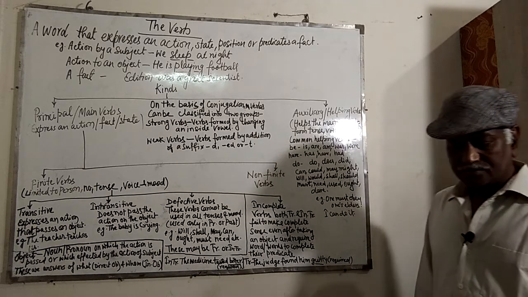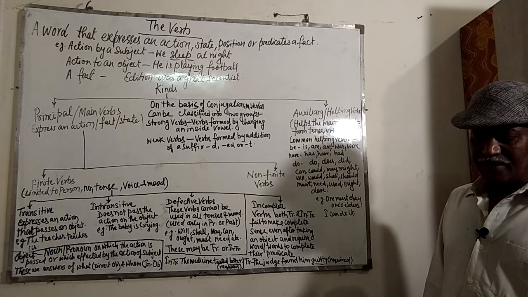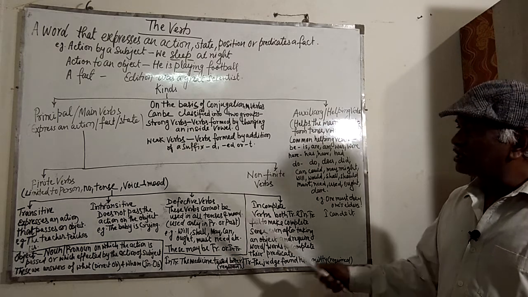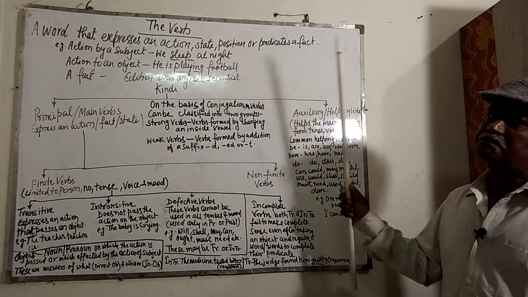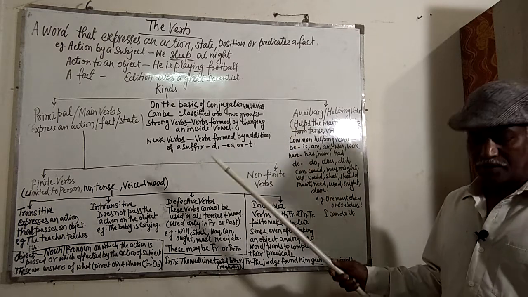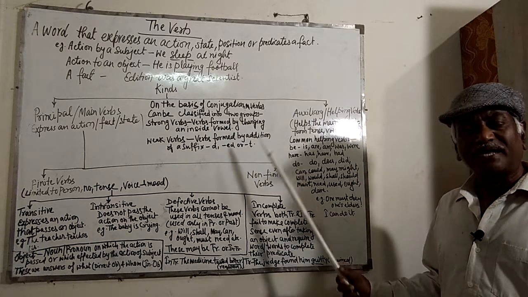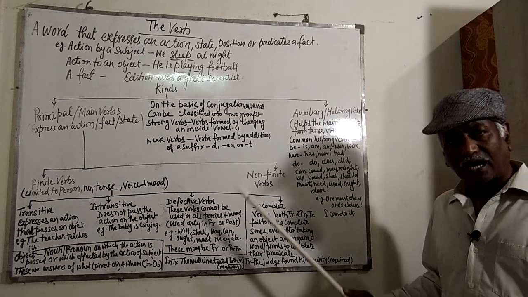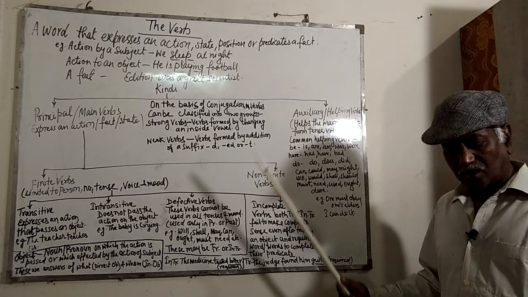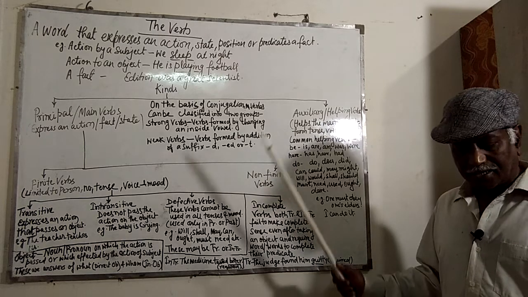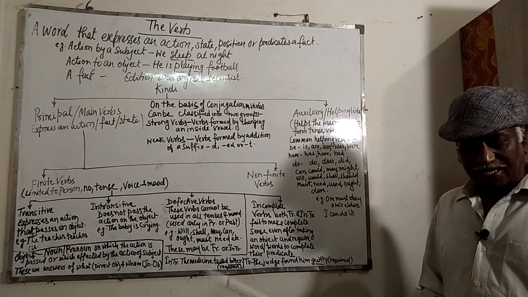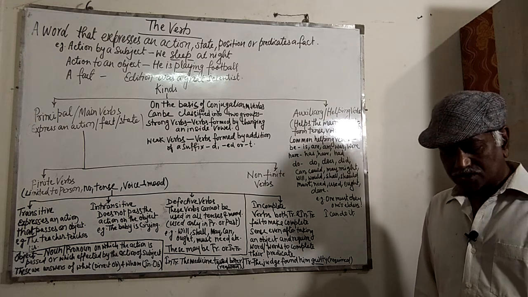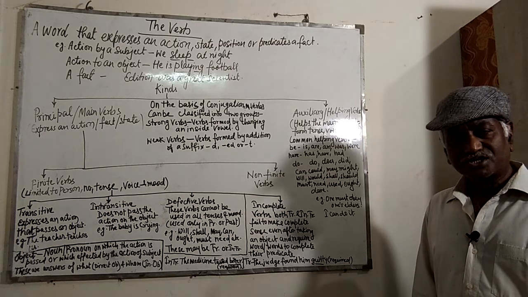Sometimes we find the same in all three forms. That is, sometimes all three forms, present, past and past participle, remain the same. For example, bet, bet, bet; burst, burst, burst; cast, cast, cast; cost, cost, cost; hurt, hurt, hurt; let, let, let; read, read, read; slit, slit, slit; shut, shut, shut, etc.